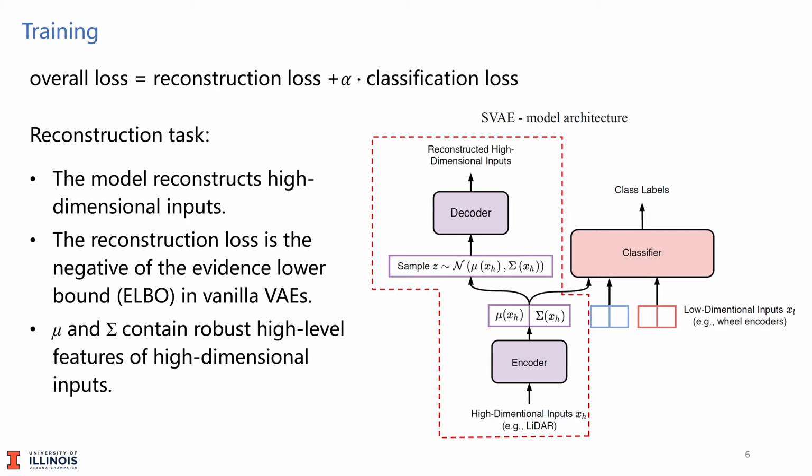After the sampling process, the decoder takes the latent variable z and tries to reconstruct the original data. We use the negative of the evidence lower bound in vanilla VAEs as the reconstruction loss. By virtue of the training of this generative model, the output of the encoder mu and sigma are expected to contain robust and interpretable high-level features of high-dimensional inputs.